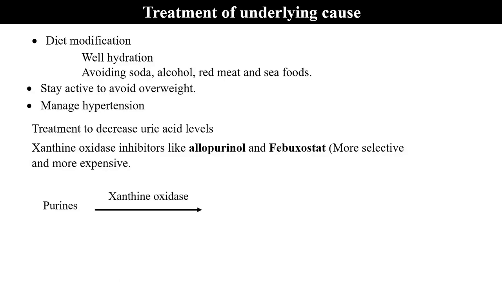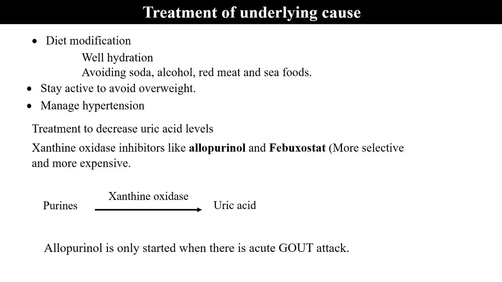Usually purines are converted by xanthine oxidase to uric acid. Therefore, whenever allopurinol is used, it inhibits increase in uric acid by inhibiting xanthine oxidase. Allopurinol is only started when there is no acute gout attack.